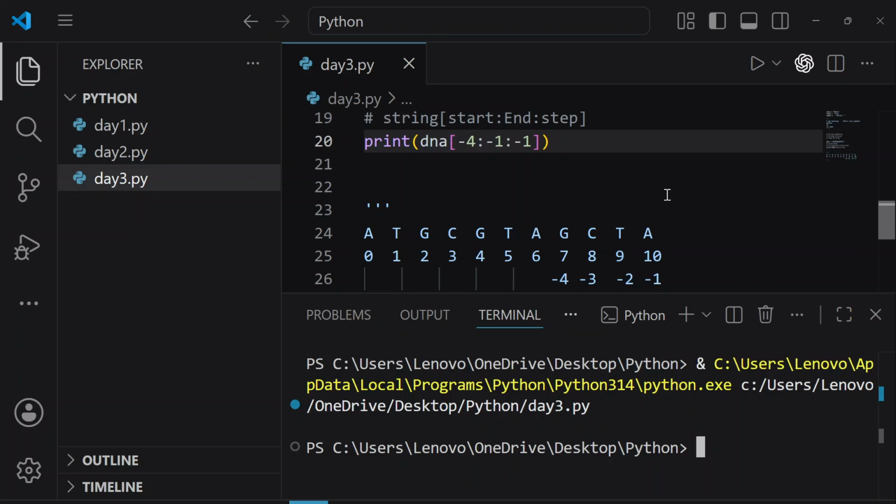Who will explain why there is nothing on the screen? Very good, Swayam. The step is negative. Very good, Parth. Very good, Anand. So, whose question was it? I forgot the name. Anand, it was your question, right? So, Anand, do you understand why there is nothing on the screen? Very good, Shobit. Your explanation is very correct. Anand, let me know. Do you understand?